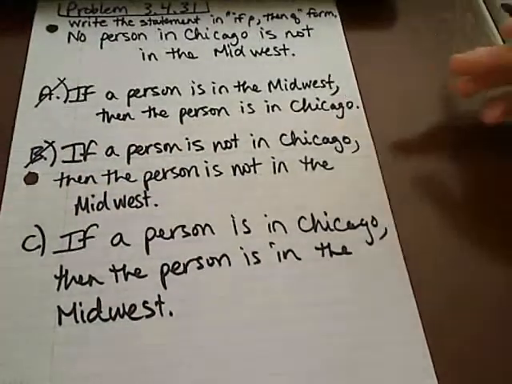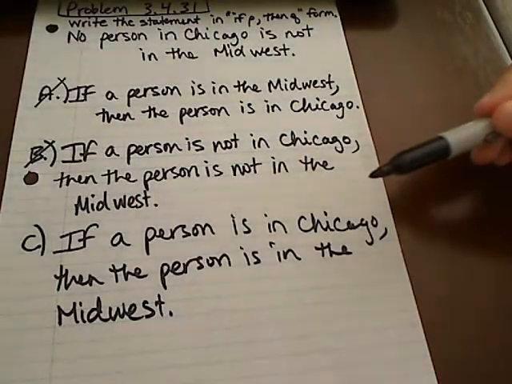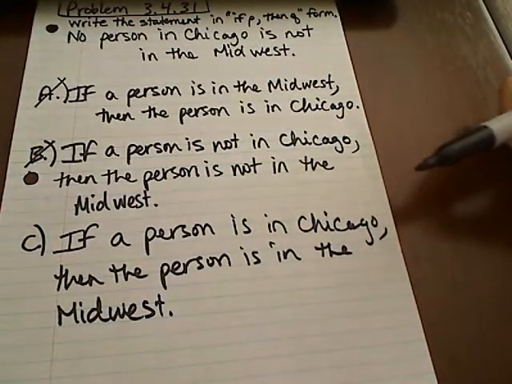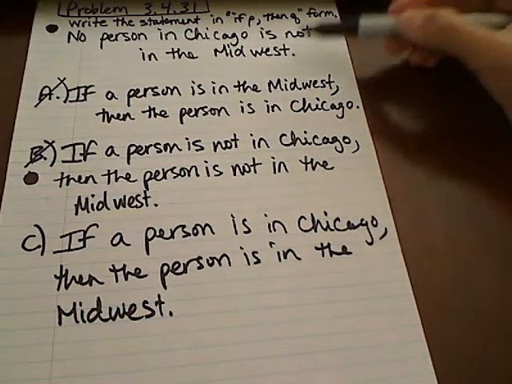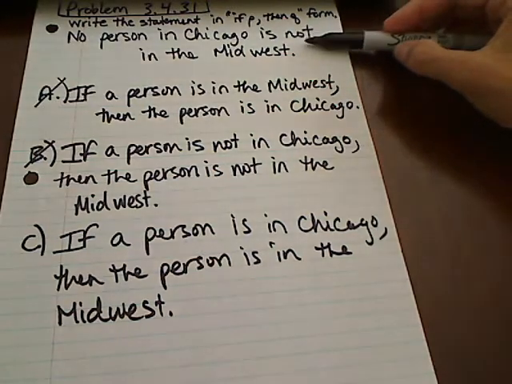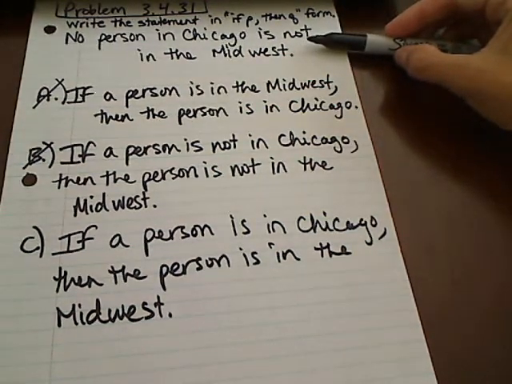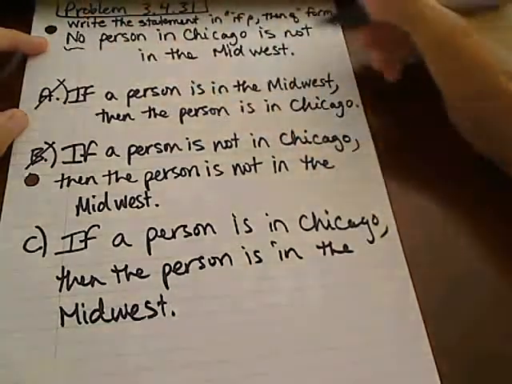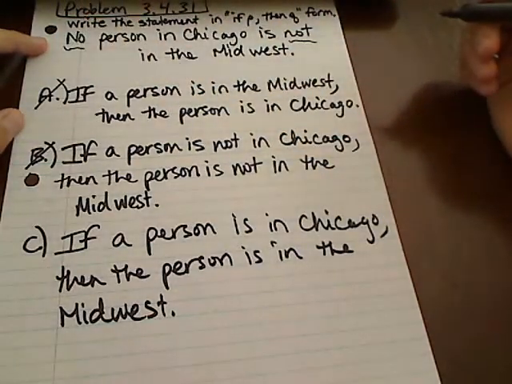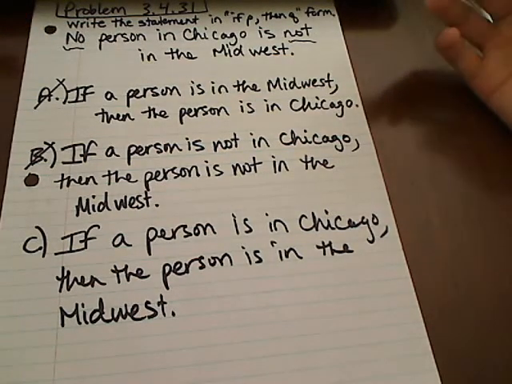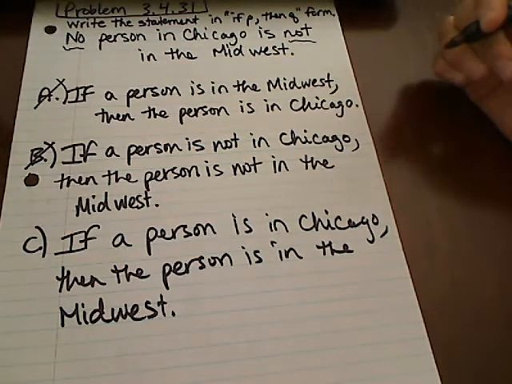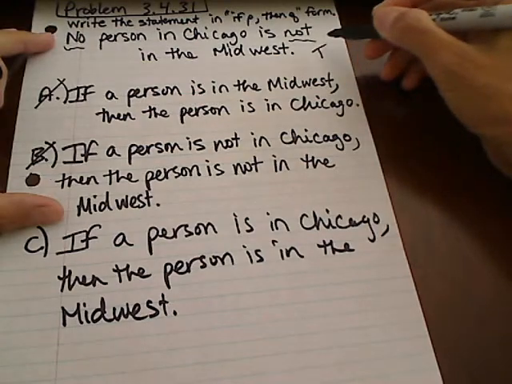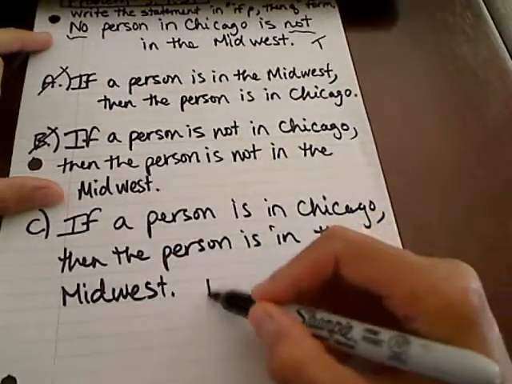So C is actually the answer here, and if you think about it, if a person is in Chicago, then the person is in the Midwest. That says the same thing as no person in Chicago is not in the Midwest. What's confusing about this statement is the no and the not. There are two negations there. But if you just think logically about what that means, you'll see that this has a truth value of true and this has a truth value of true.